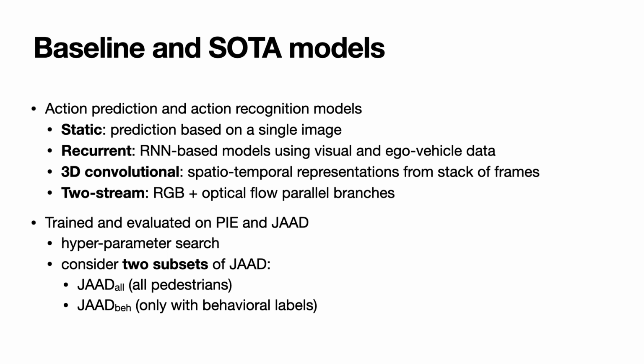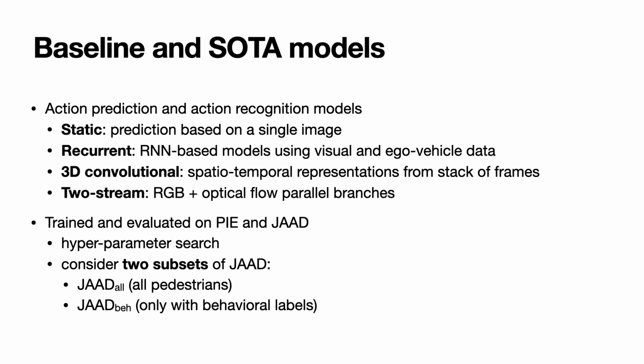We evaluated a number of baseline and state-of-the-art models for action prediction and recognition. These were divided into 4 groups. Static models predict action based on a single frame. RNN-based models use both visual and ego-vehicle data. 3D convolutional models form spatio-temporal representations from stack of frames. And two-stream models process image and optical flow in parallel.